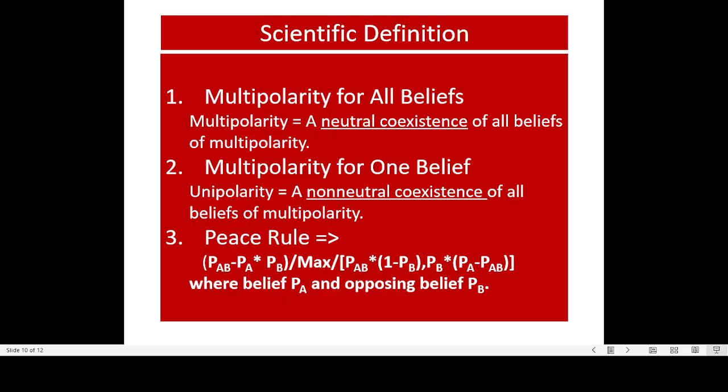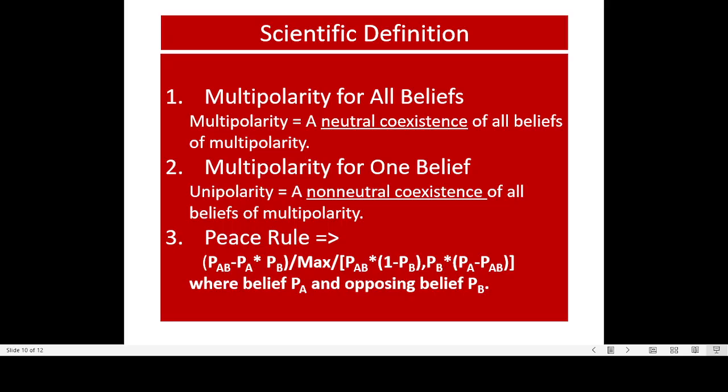Second, create a test environment to capture everything that's qualified for multipolarity for all beliefs. Then the second one is to create a control environment. This is very similar to testing a new drug. You need to have a test environment and control environment. In the test environment, that's a real drug.